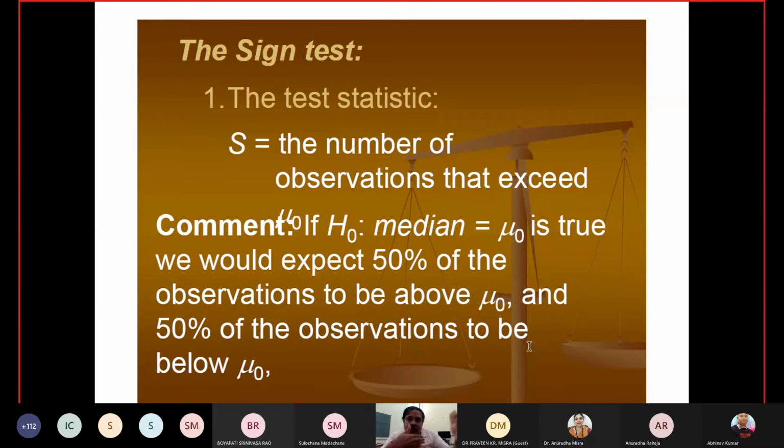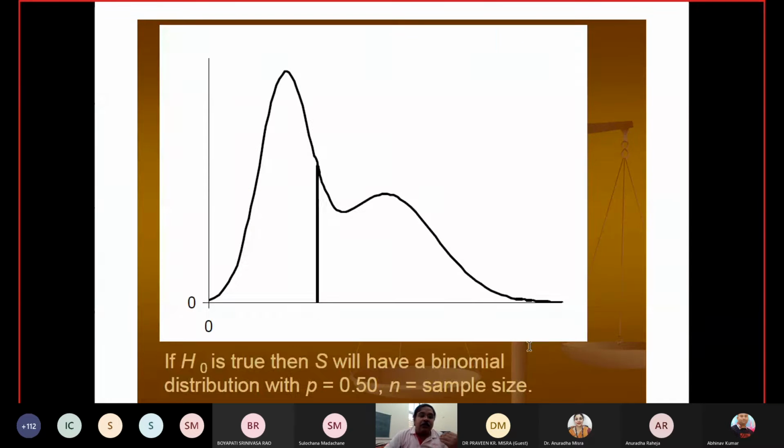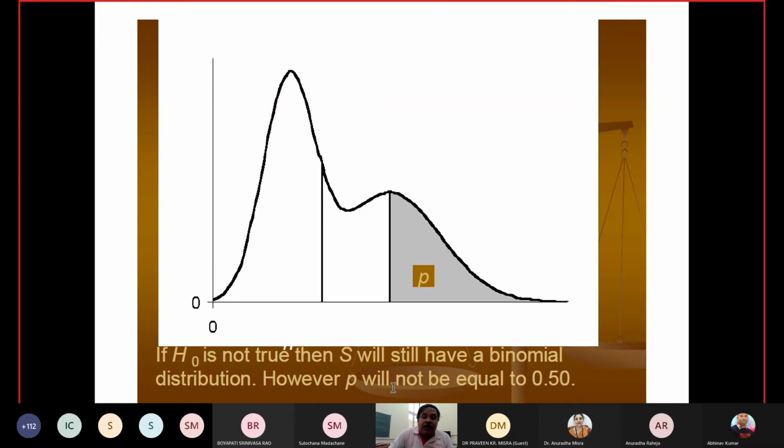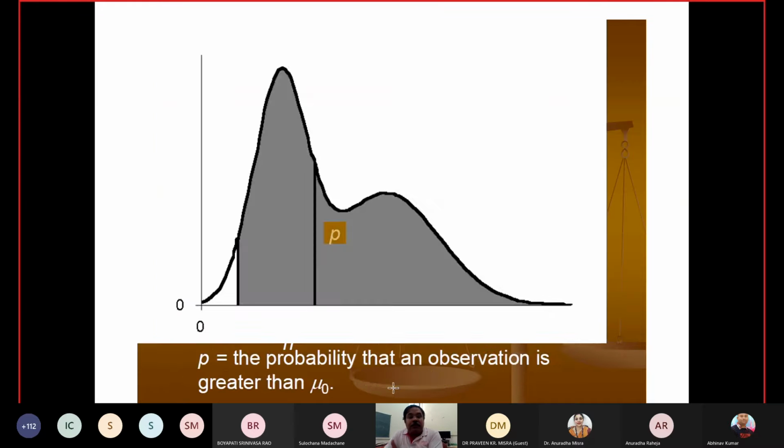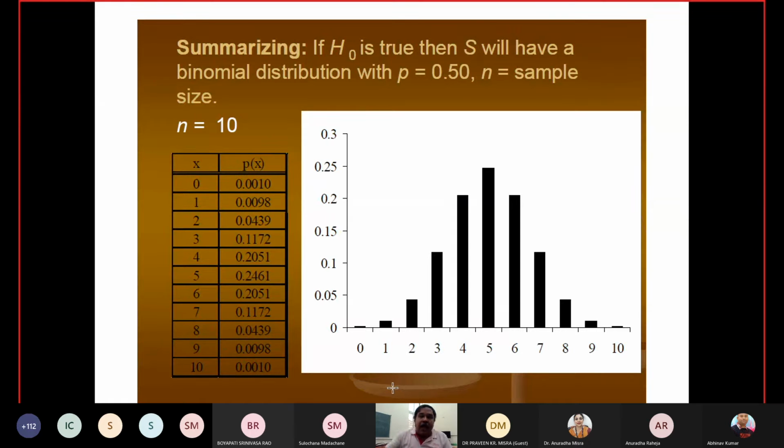So now we have to decide up to which limit we are going to accept that the median is whatever we have said, that it is 35. We have to decide that limit. In this sign test, we define that. If H naught is true, then S will have a binomial structure. If the calculated data is not consistent with the binomial, it will go to the other side. This is the basic structure. We come back to the distribution because that is where things are understood from.